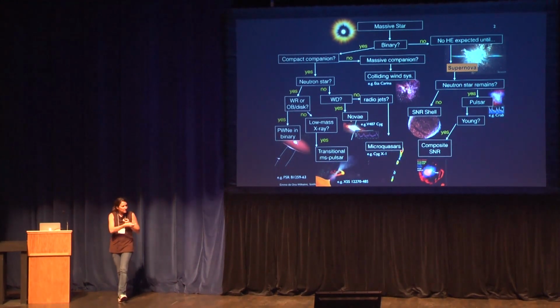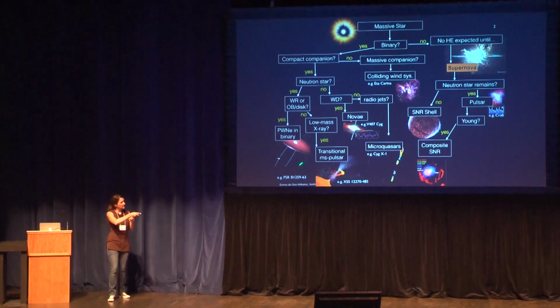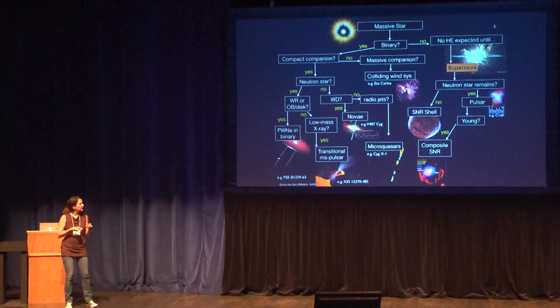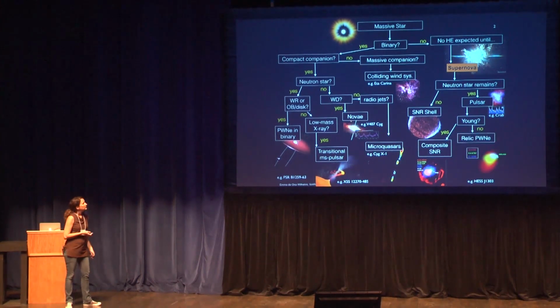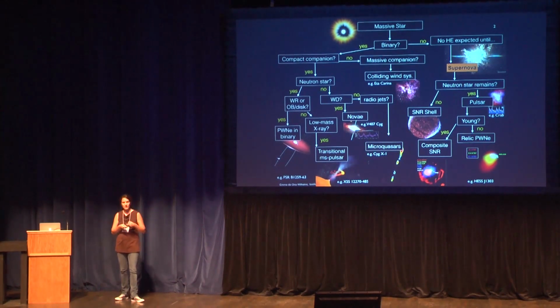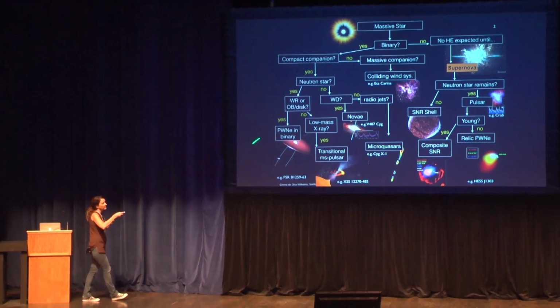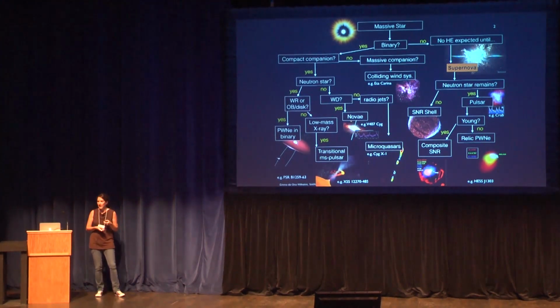You can also see, if the pulsar is young enough or the system is young enough, these composite supernova remnants in which we actually see everything. We can see emission from the shock, from the pulsar, and also from the pulsar wind, from the bubble of particles the pulsar is injecting in the surroundings. And when it's old enough, you can also have the relic pulsar wind nebulae, which is a huge bubble of electrons and positrons, very bright at TeV energies. So this is more or less in a nutshell what we see at high and very high energies when we talk about compact objects in the galaxy.